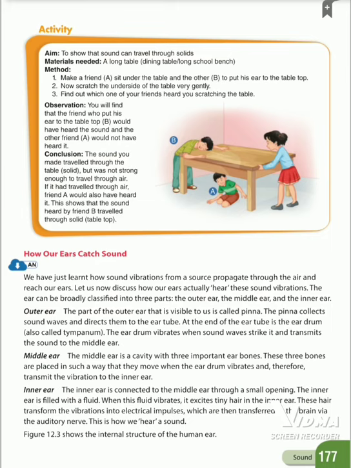Okay ma? Now all of you clear? Outer ear? Okay, the next one, middle ear.